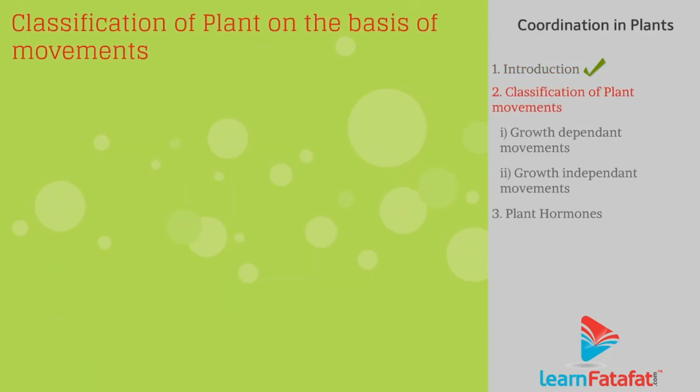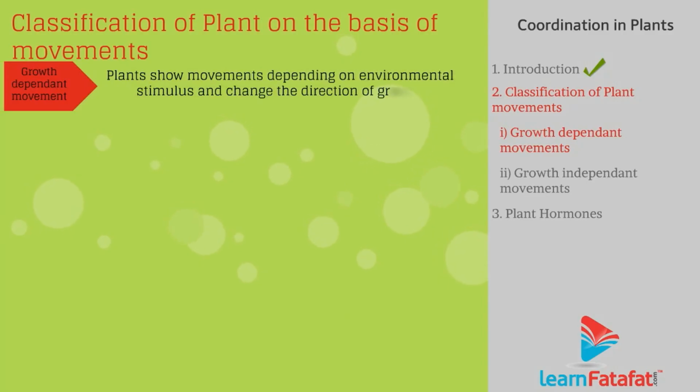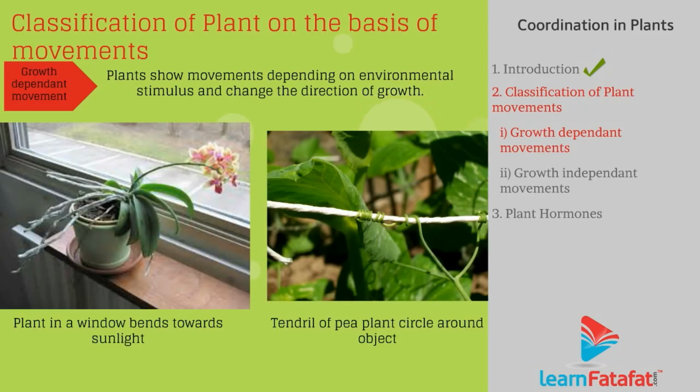Basically, plant movements are classified as growth-dependent movements. Plants show movements depending on environmental stimulus and change the direction of growth. For example, if we keep a straight plant near a window, then it bends towards sunlight. Similarly, tendrils of a pea plant are sensitive to touch, thus they circle around the object around it.